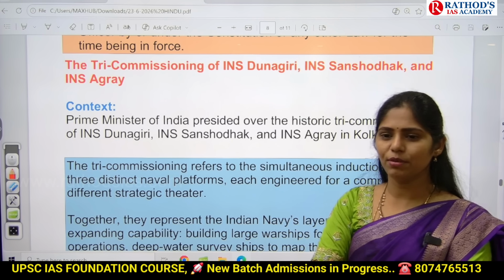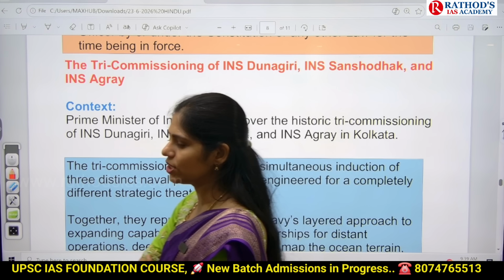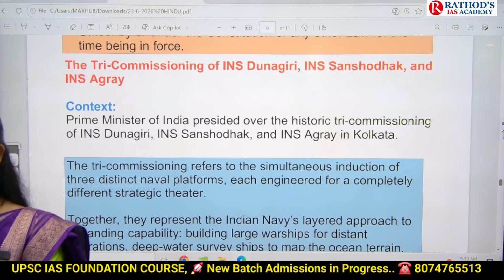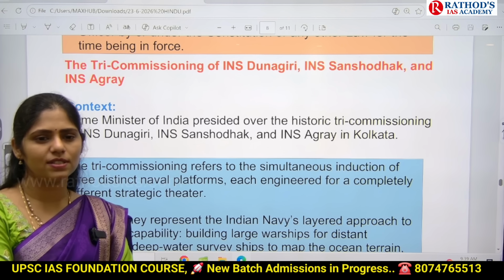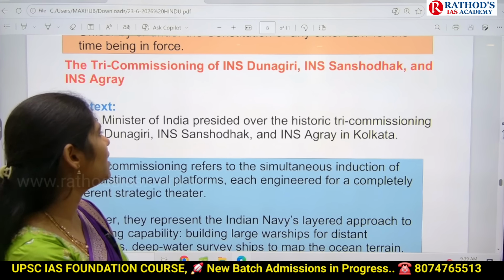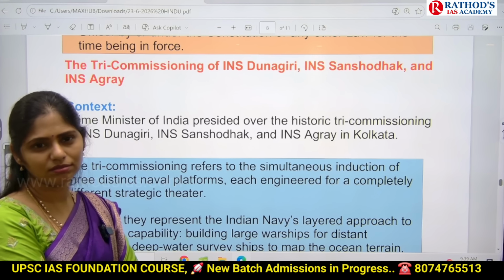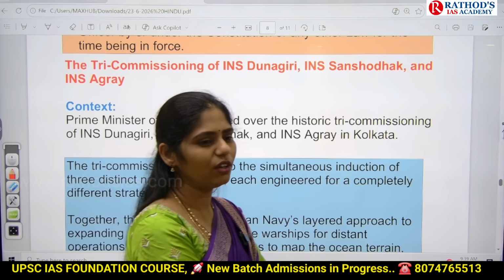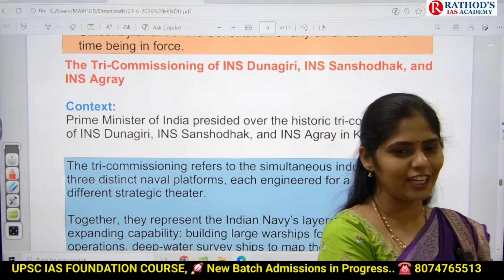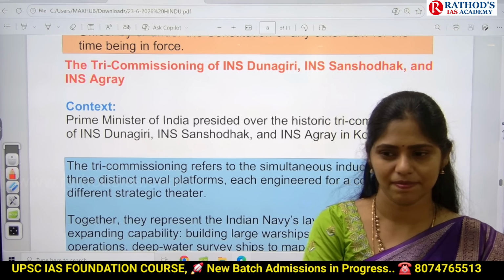Okay, that is the first type of question, which will give 2 to 3 statements and ask you to identify correct or incorrect. And the second one here is: consider the following INS Dhunagiri, Sansodak, or something they'll give, and which are indigenously produced in our country. That is the question from 2026 prelims.